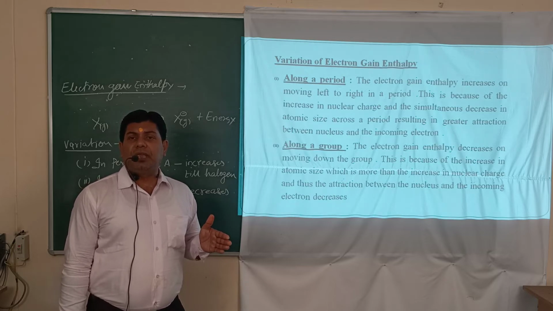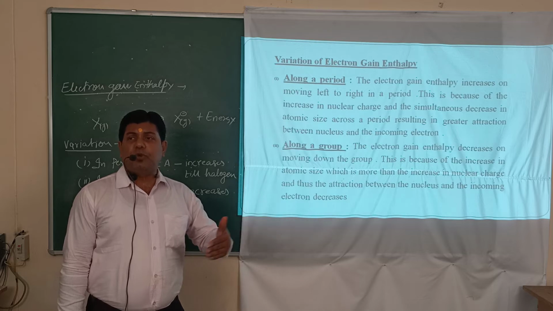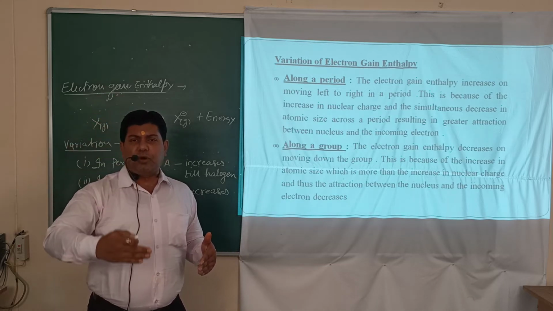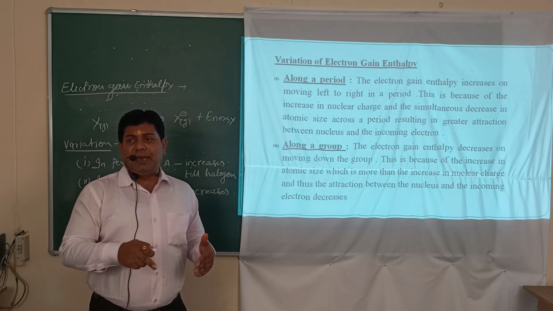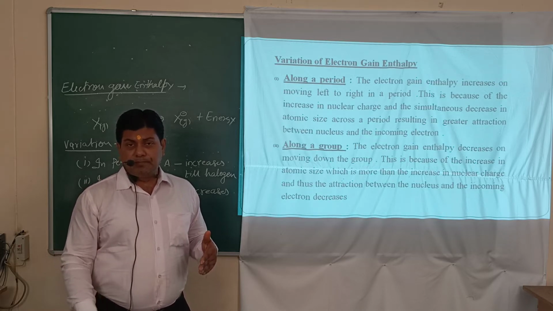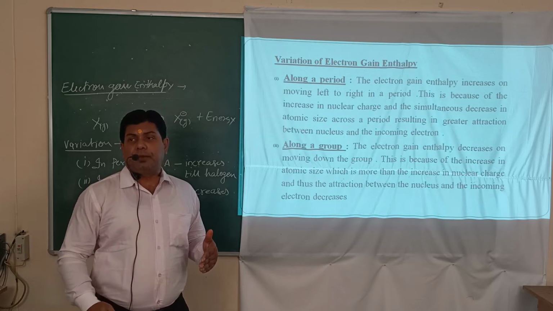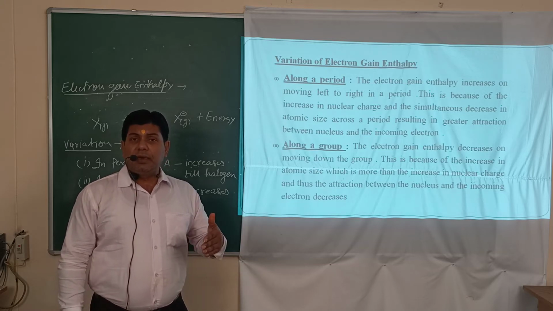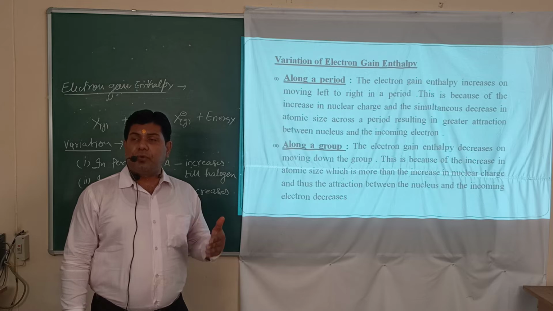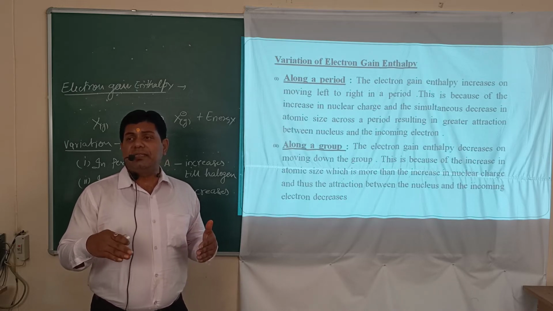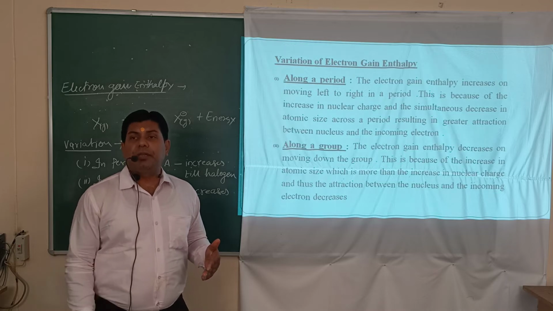By rule it should be fluorine, because as we proceed from top to bottom, electron gain enthalpy decreases, and chlorine is just below fluorine. So by rule it should be high in fluorine, but exceptionally the value of electron gain enthalpy is highest in chlorine.